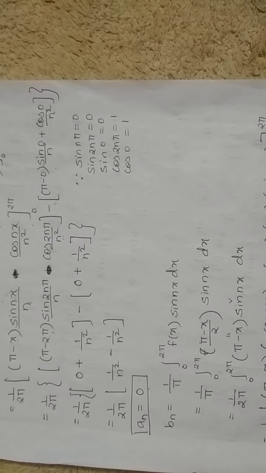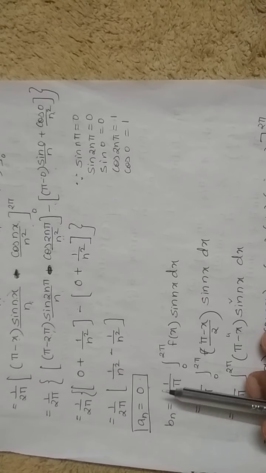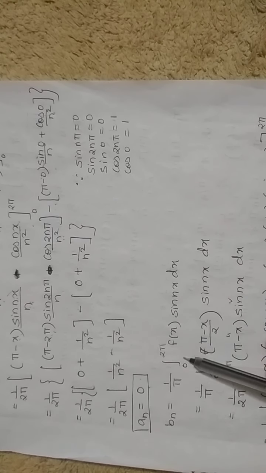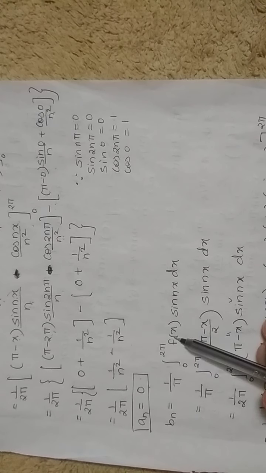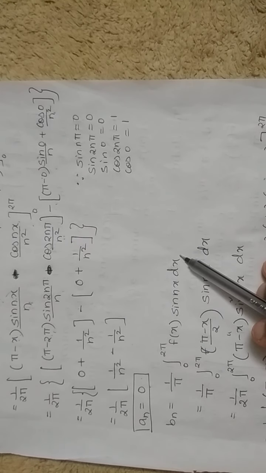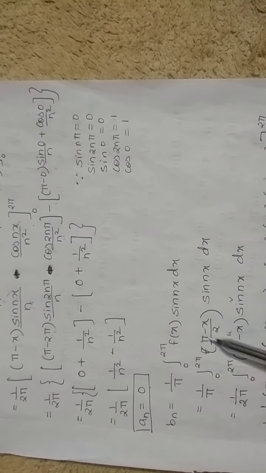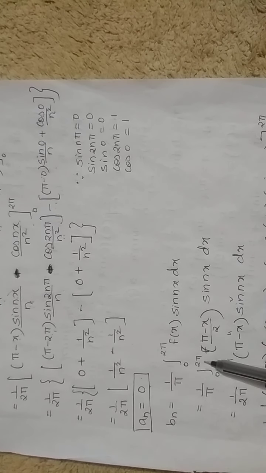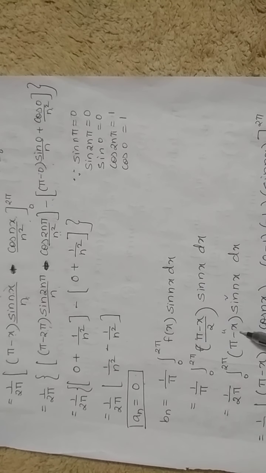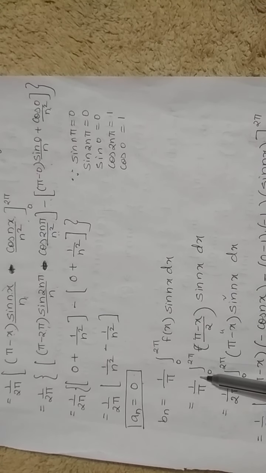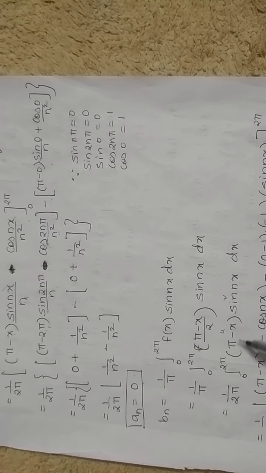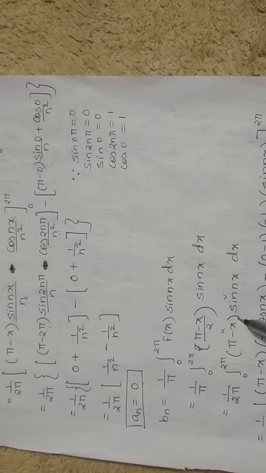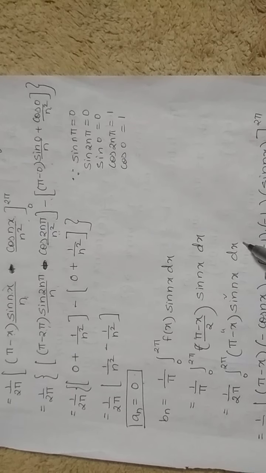Now next we'll go with bn. The bn formula is 1 upon pi, integral from c to c plus 2 pi, f of x into sin nx dx. So here we are going to substitute f of x as pi minus x upon 2, with limits ranging from 0 to 2 pi. So to start, again bring this 2 outside the integral. So 1 upon 2 pi, inside remains pi minus x into sin nx dx.